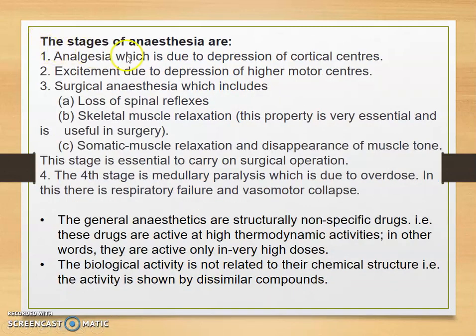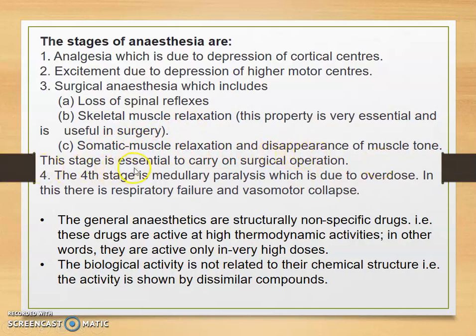Now we see the stages of anesthesia. Analgesia, which is due to depression of cortical centers. Excitement, due to depression of higher motor centers. Surgical anesthesia, which includes loss of spinal reflexes, skeletal muscle relaxation, somatic muscle relaxation and disappearance of muscle tone.